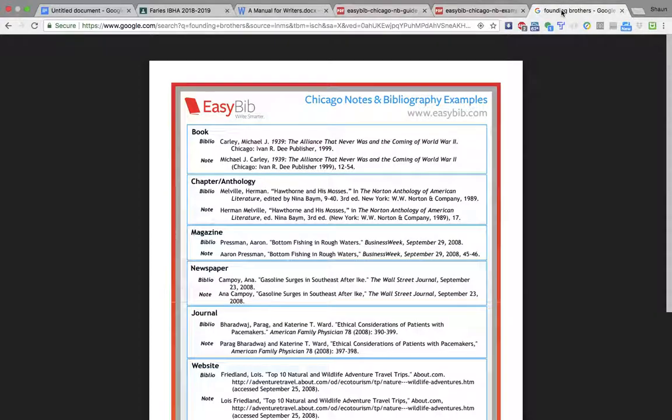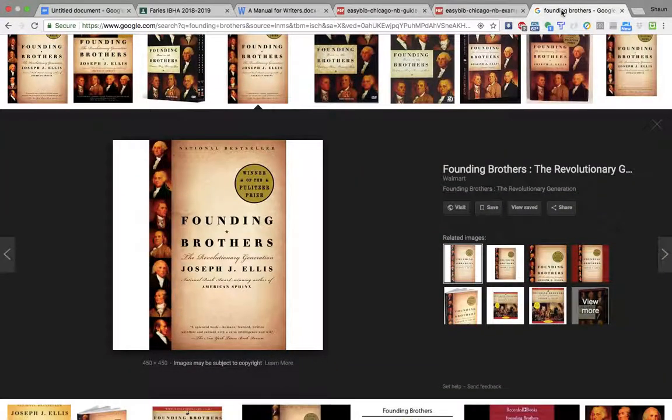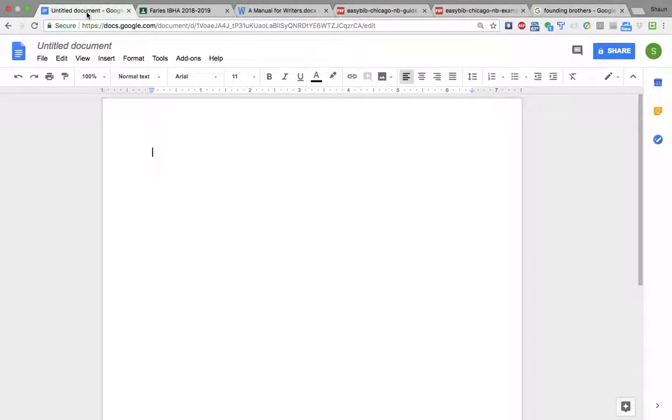And the last thing I have pulled up here is the book that I'm going to be referencing to demonstrate how to cite sources using Chicago. The book is Founding Brothers by the historian Joseph Ellis, a pretty well-known historian on colonial and revolutionary American history, and winner of the Pulitzer Prize, as you can see here. So let's go ahead and get started.